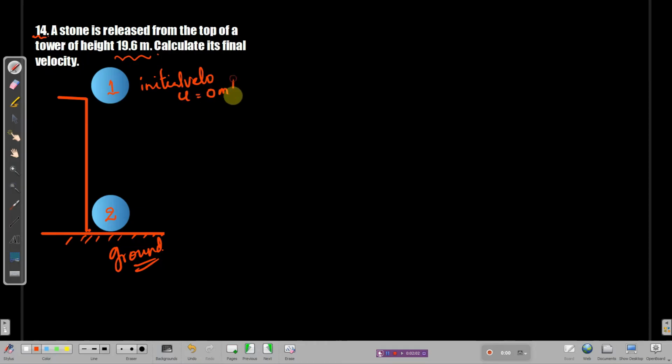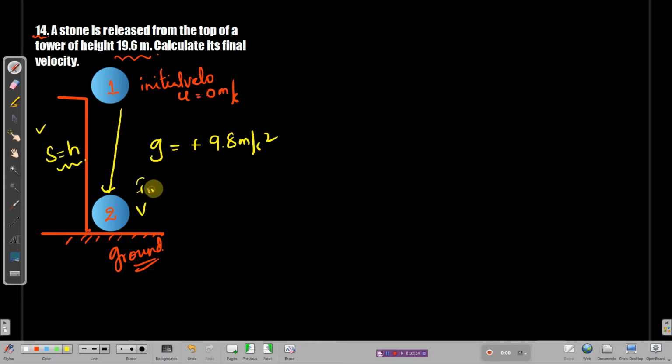Why? Because when something falls down, it falls down with 0 initial velocity in the case of free fall, and this is that free fall case. Now the ball is coming down from the maximum height, some h, or you can take it as the displacement s. There is no problem here. The acceleration due to gravity acts positive because the ball is falling in the downward direction, and acceleration due to gravity also acts in the downward direction. You can take 9.8 meter per second square, which is a positive value. V is the final velocity, and this final velocity V is maximum. We need to find out that final maximum velocity.